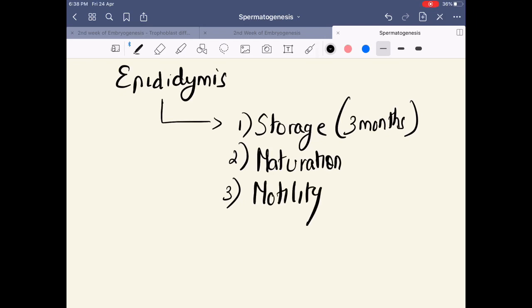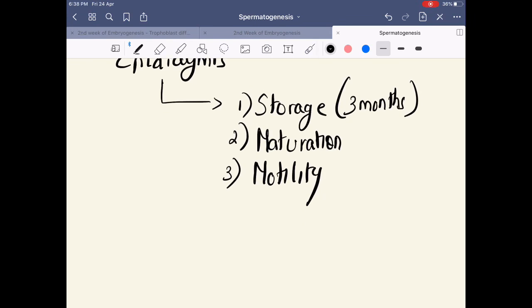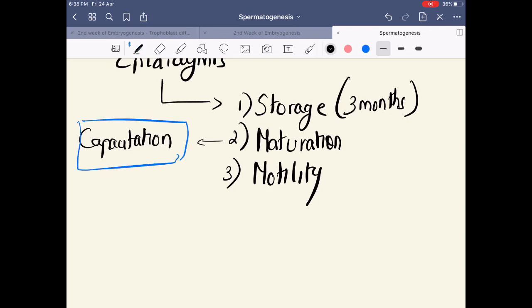Again, the sperm is not completely motile after exiting the epididymis, but it begins to become motile as it reaches the epididymis. I hope it's clear. The final stage of maturation actually occurs by a process called capacitation. Clear? Capacitation, we'll discuss later when we discuss fertilization in detail, but this is the final stage of maturation of the sperm.